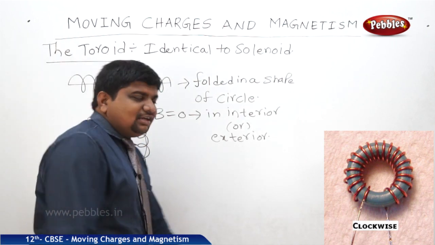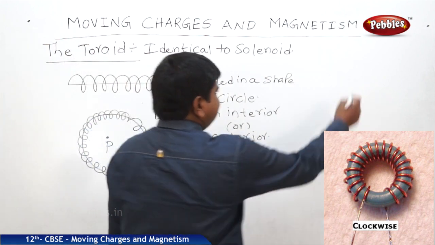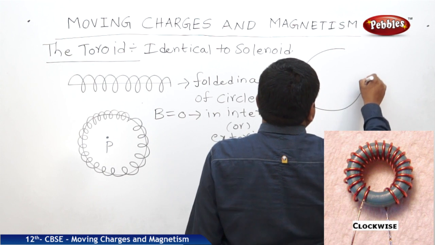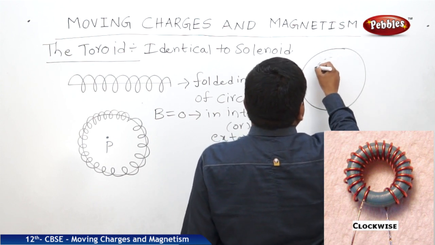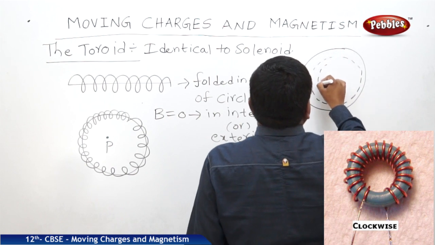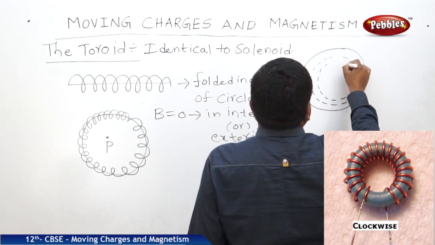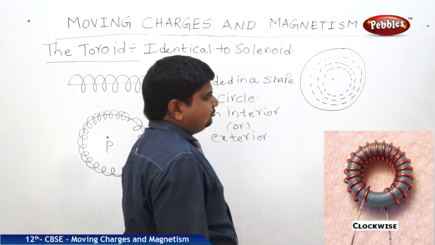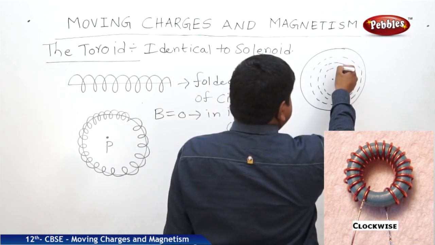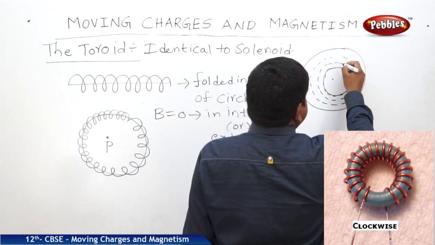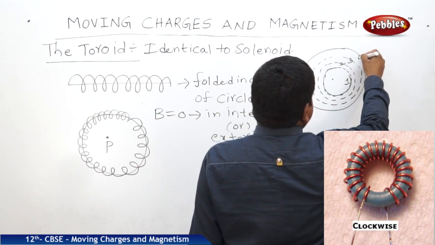So the sectional view of the toroid will be like this. This is one. This is one. And we can draw another also. Maybe this is the center. So within this loop, this is loop 1. This is loop 2. This is loop 3, loop 4, like that.